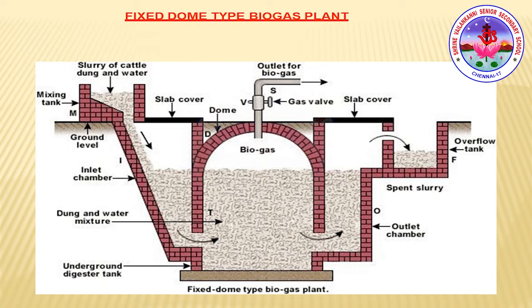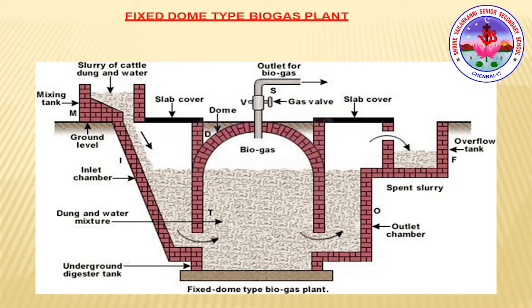We'll see a detailed study of the schematic diagram on the screen, the biogas plant. The biogas plant has a dome-like structure built with brick, and a slurry of cow dung and water is made in the mixing tank, from where it is fed into the digester. The digester is a sealed chamber, so no oxygen should go inside. At the top of the dome there is a gas outlet pipe and the gas valve.